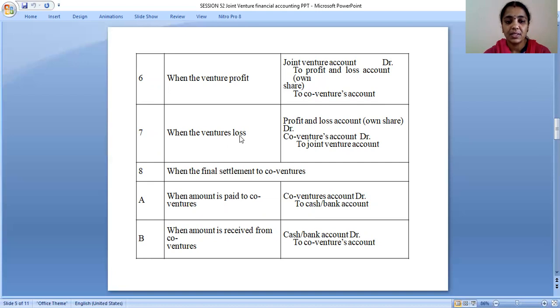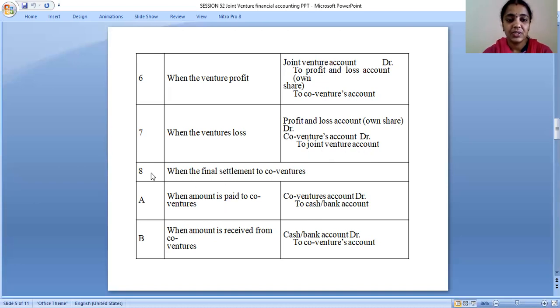When the venture incurs losses, at that time we have to pass this journal entry: profit and loss account debit, co-ventures account debit to joint venture account.